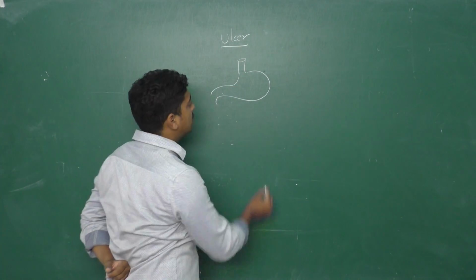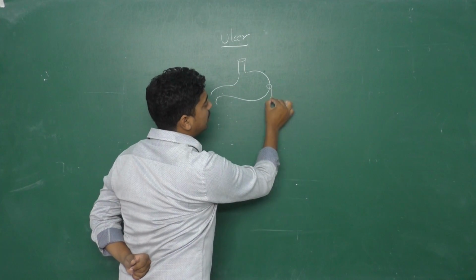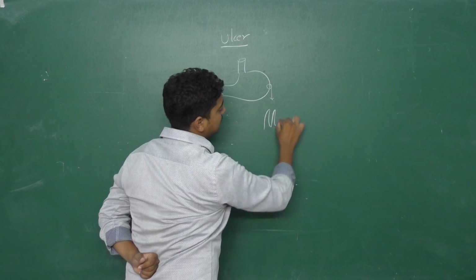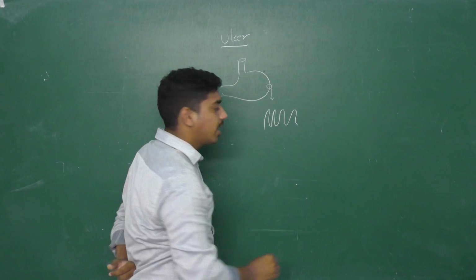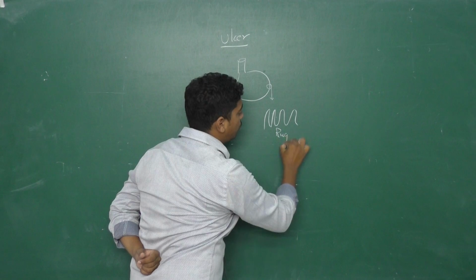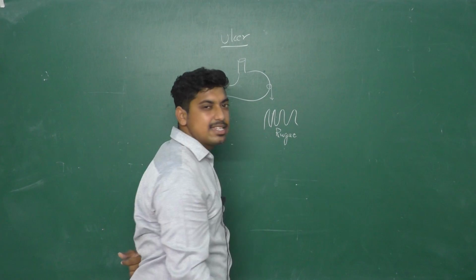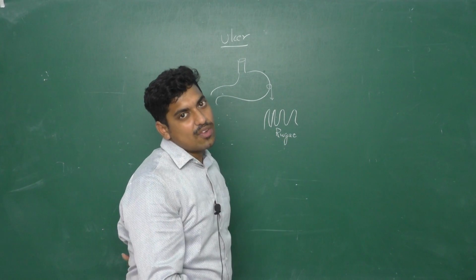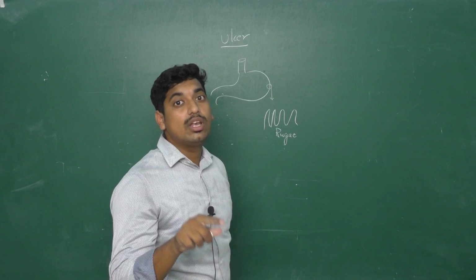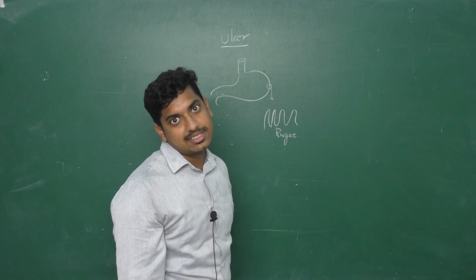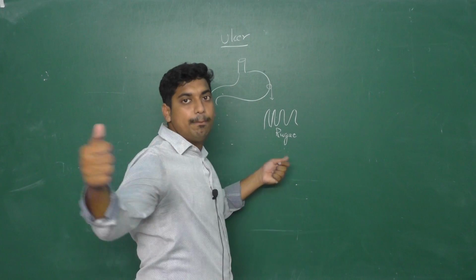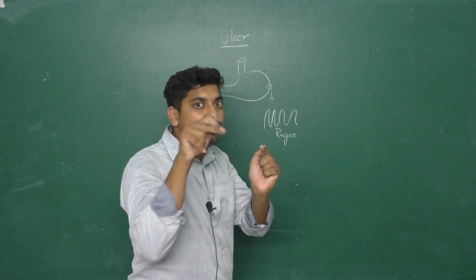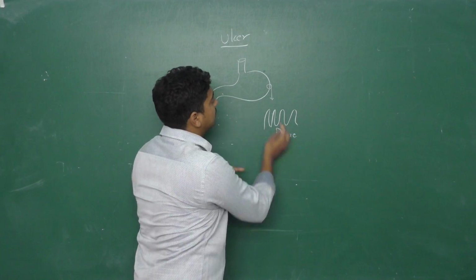Okay, inside the stomach, if you look under the microscope, there are structures known as rugae. These rugae are so big that if they were expanded, they would be 1200 square kilometers. It is such a complicated thing that it is made into folds, and it is known as rugae.